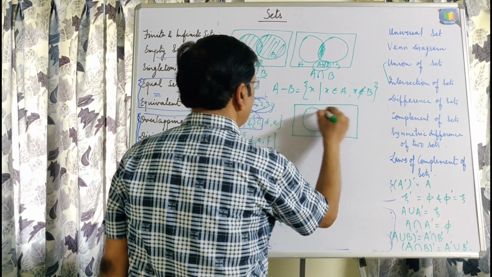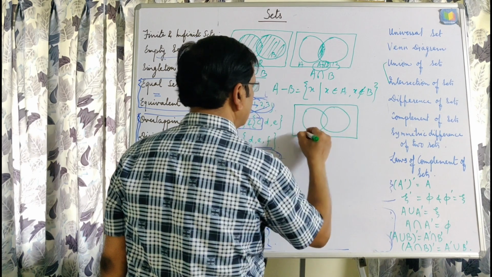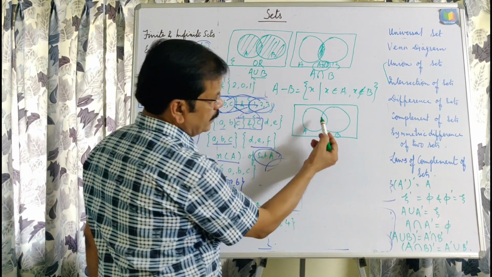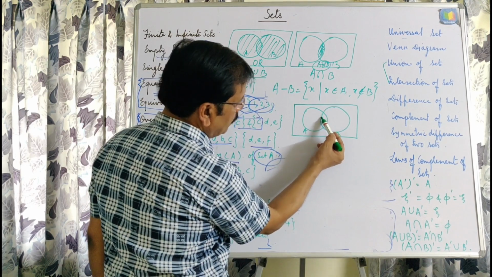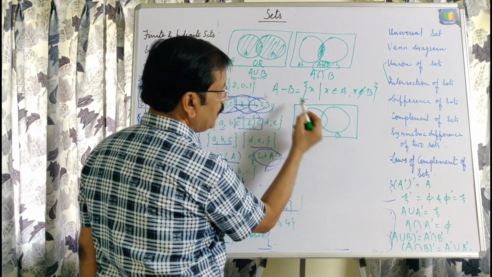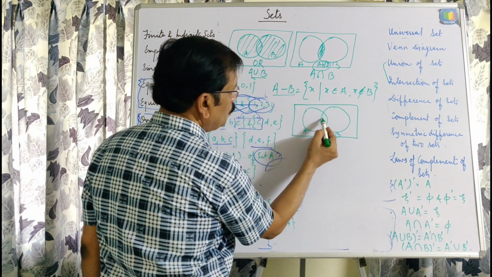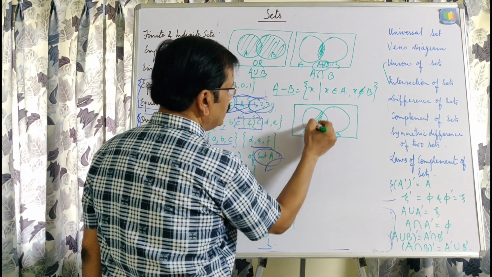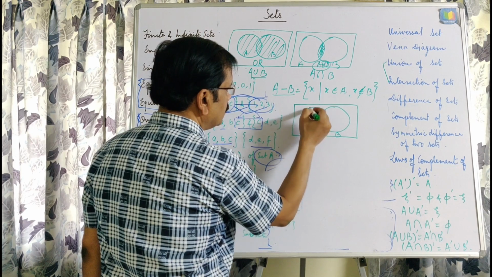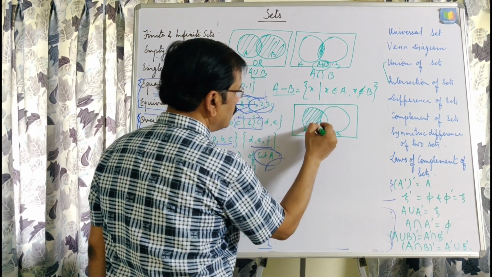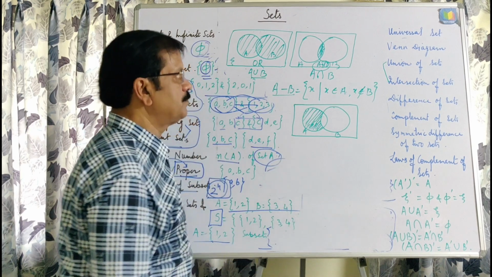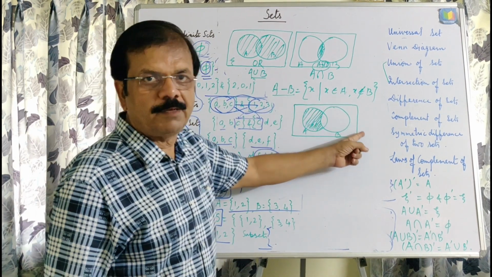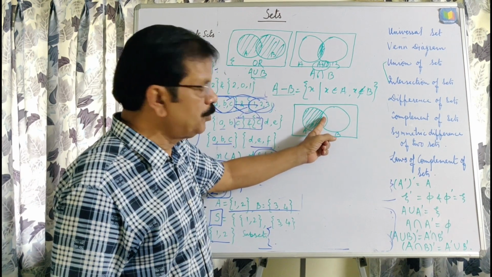Suppose A and B. You can see the boundary of B is from here, and that is why A minus B should not be in B. So for A minus B, we will shade this part, because the element should be in A but should not be in B. Here B is up to here.